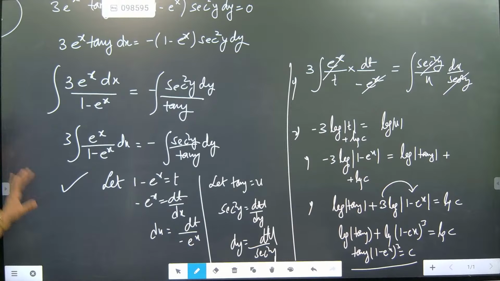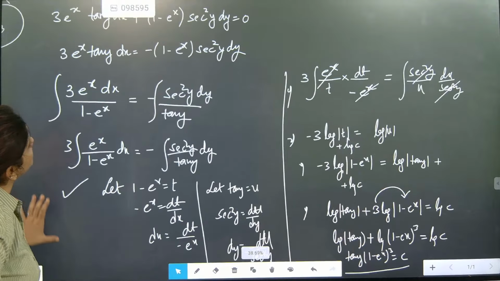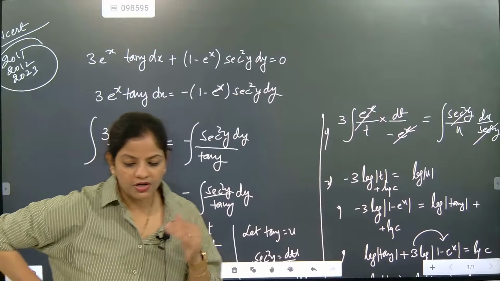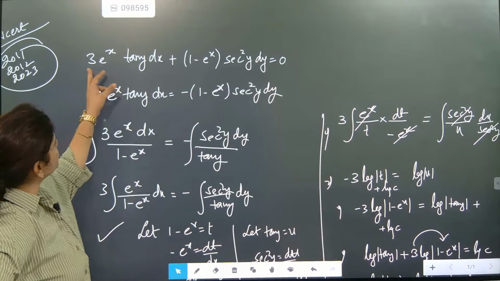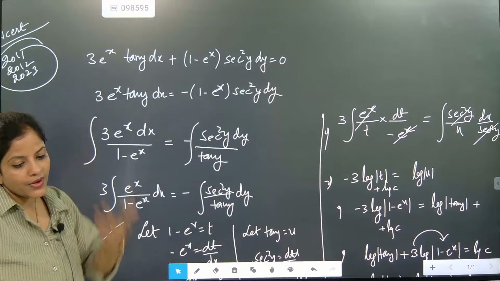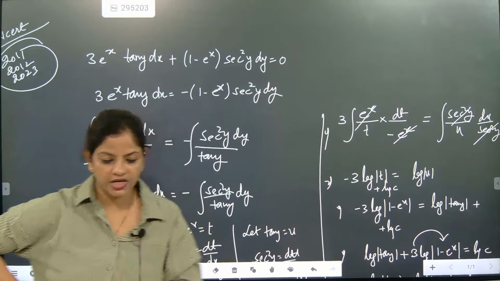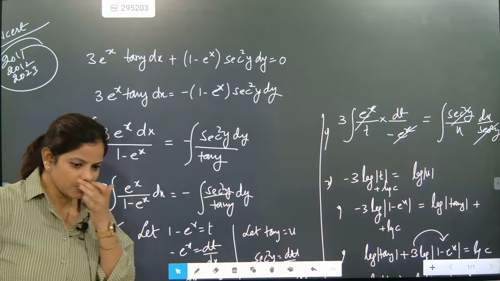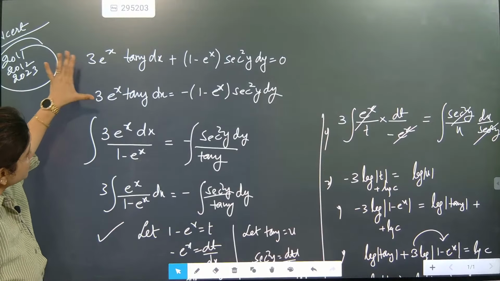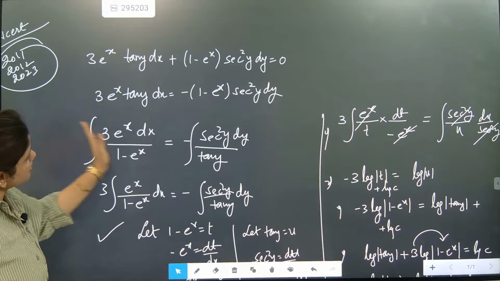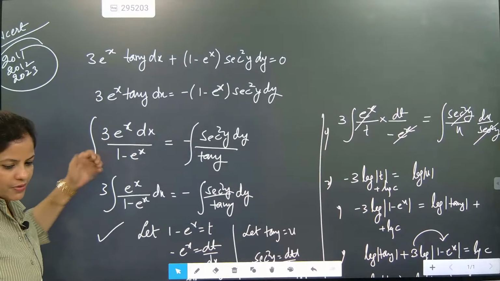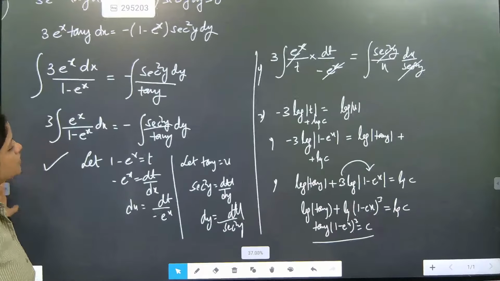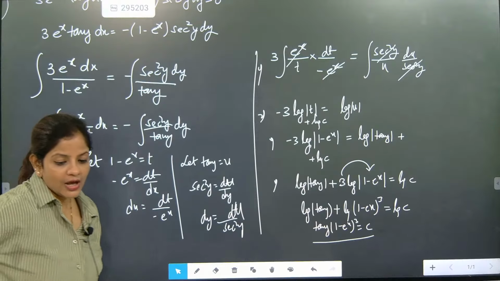This is one of the most important questions, because in 2023 they created a change in the NCERT question, and what they have done there is they just proceeded with 3. See, all the questions now will have some minute changes, and once the minute changes are done, the answers will come like this. The most important thing is here the tan x part is differentiated and the y part is written. After writing x and y, what we did is we just substituted and solved and got the answer. I hope everybody understood.